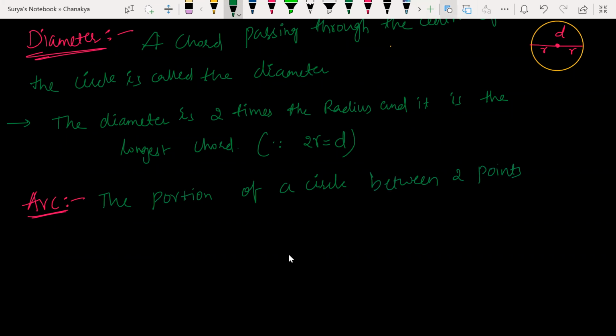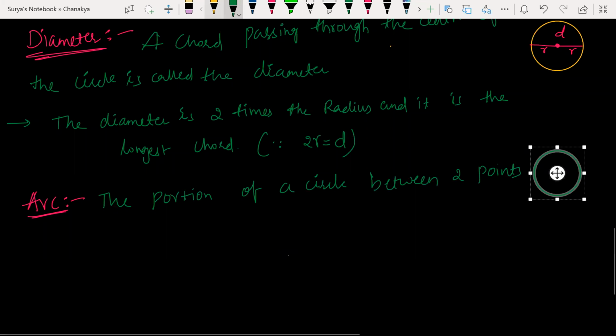Look at this. I have 2 points here, this point and this point. Let's say that A, B I took. Portion between this A, B and portion between these 2 points. Portion between these 2 points is what? Arc. Clear?